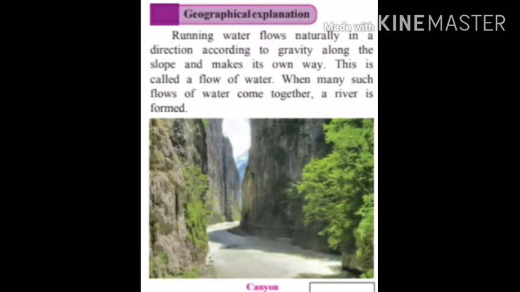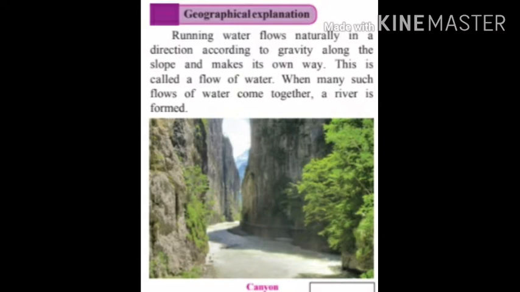Geographical explanation. Running water flows naturally in a direction as per the gravity, slope of the land, and velocity, means speed of the water, and makes its own way. This is called a flow of water. When many such flows of water come together, a river is formed. It means a river is the combination of many flows of water.